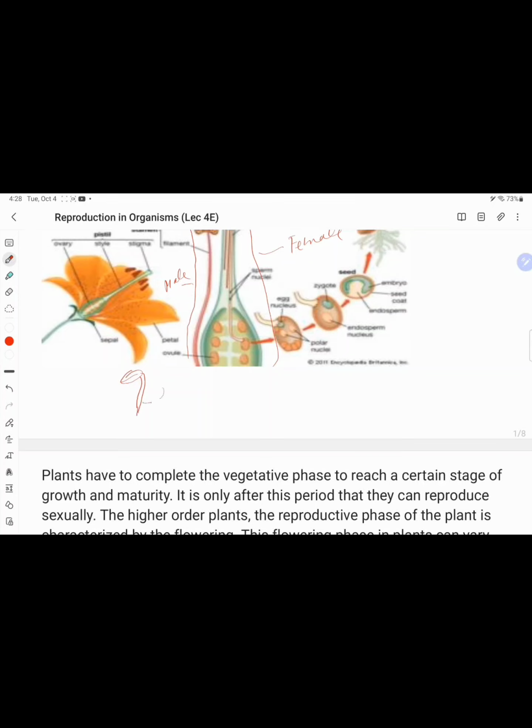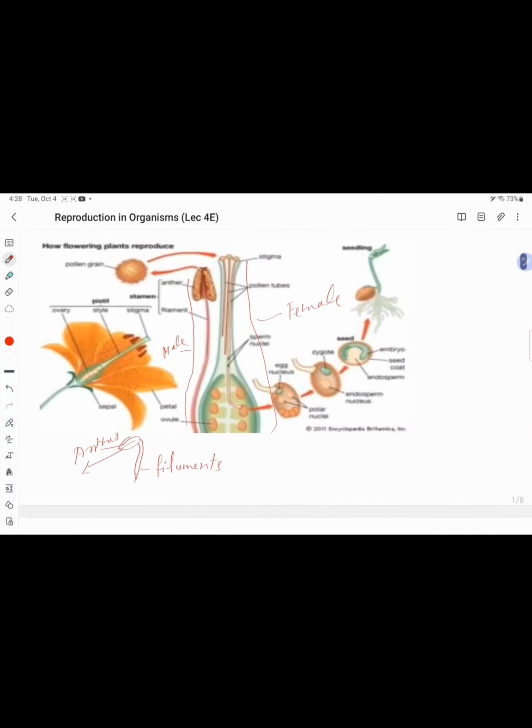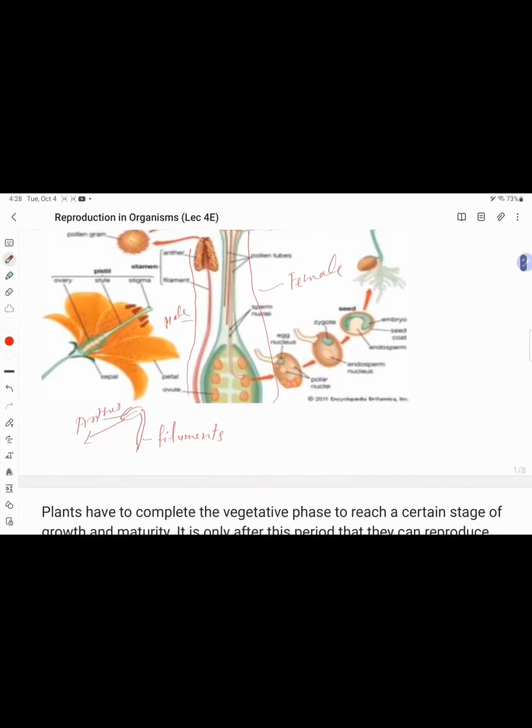This is the filament and the anther. This anther is developed.